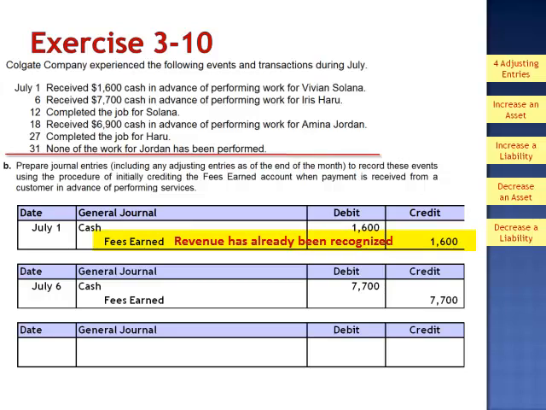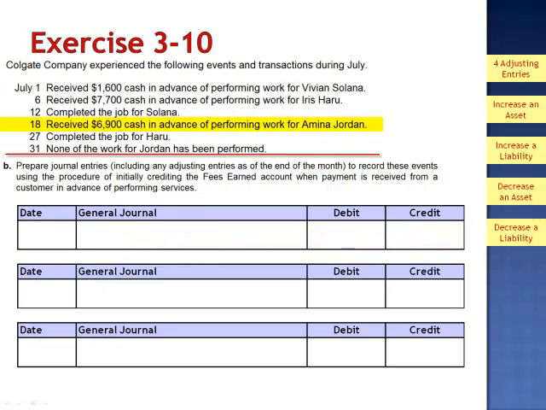When we received the $1,600 from Solana back on July 1st, we credited the revenue account fees earned. Since we've already recorded this as revenue, and we've already done all of the work, no journal entry is required on July 12th. On July 18th, we received $6,900 in cash in advance of performing the work for Amina Jordan. Again, even though we haven't done the work, we record this as revenue, debiting cash and crediting fees earned.